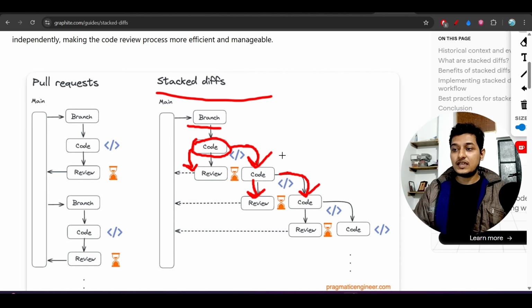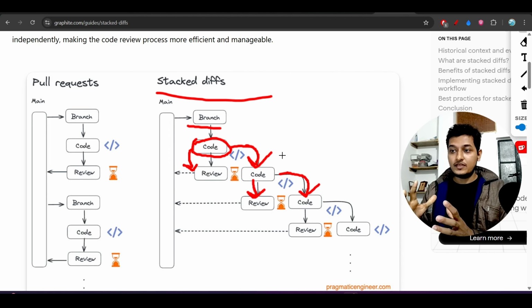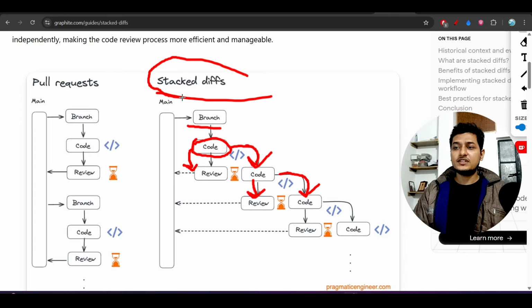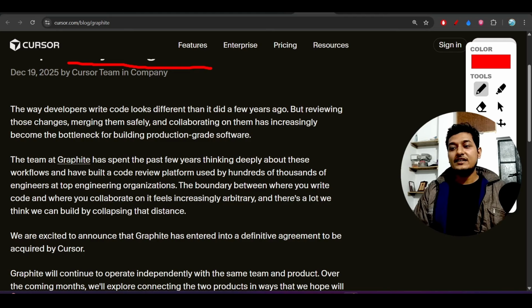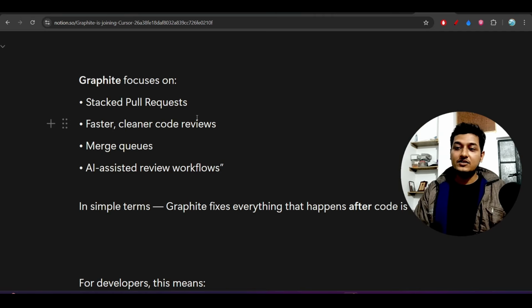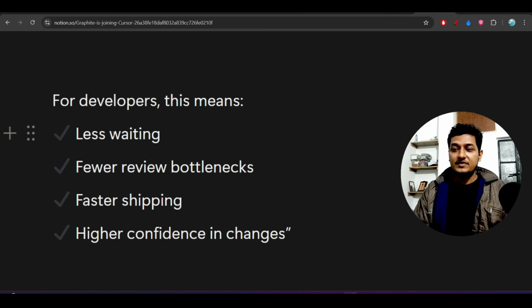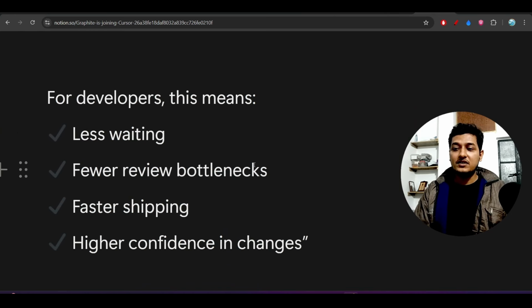This way your features get built and your code also gets reviewed in parallel. So developers will feel that our team is progressing, and your work will progress too. This is the stacked diffs concept which is supported inside Graphite, and this is the big feature. And yes, if Graphite joins with Cursor, that means less waiting, fewer review bottlenecks, faster shipping, and higher confidence in changes.